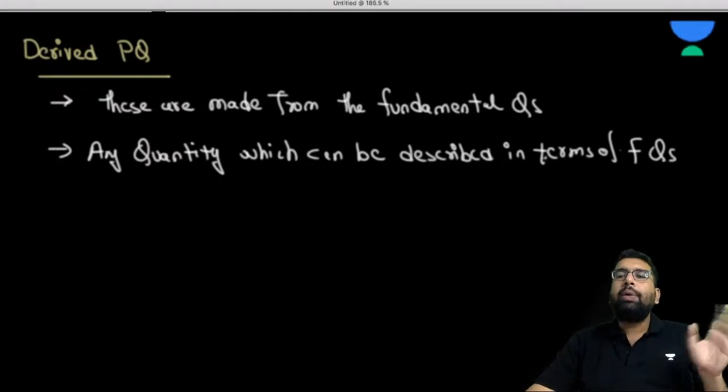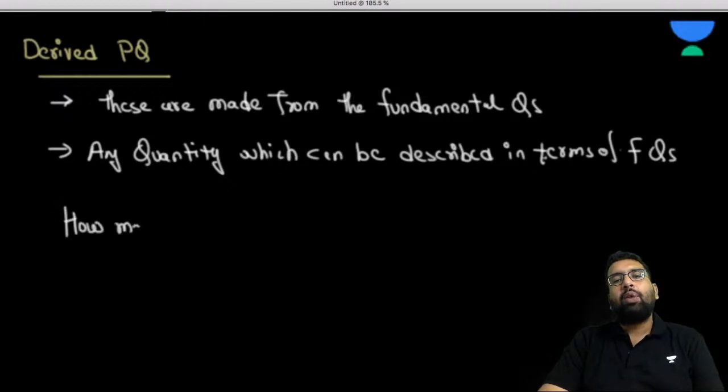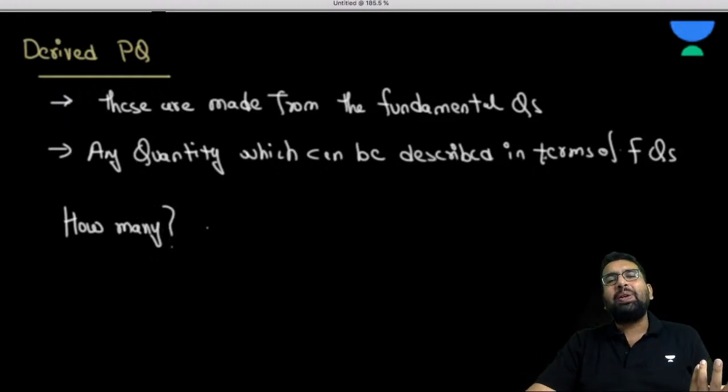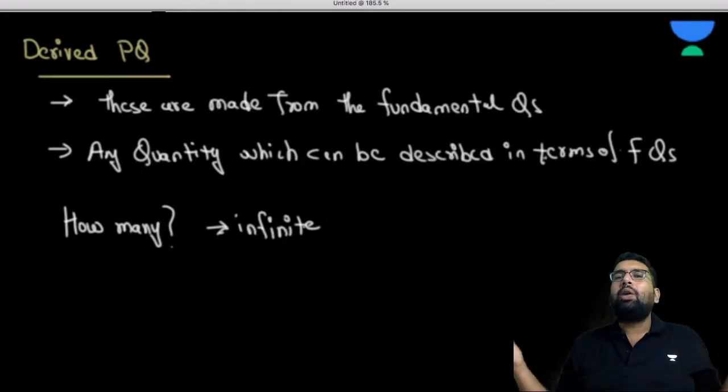If I ask you how many are the derived physical quantities, like we have given a number to the fundamental quantities, what would you say? I may say that these are infinite. There is no count to it. There are so many physical quantities, you can't just count them.